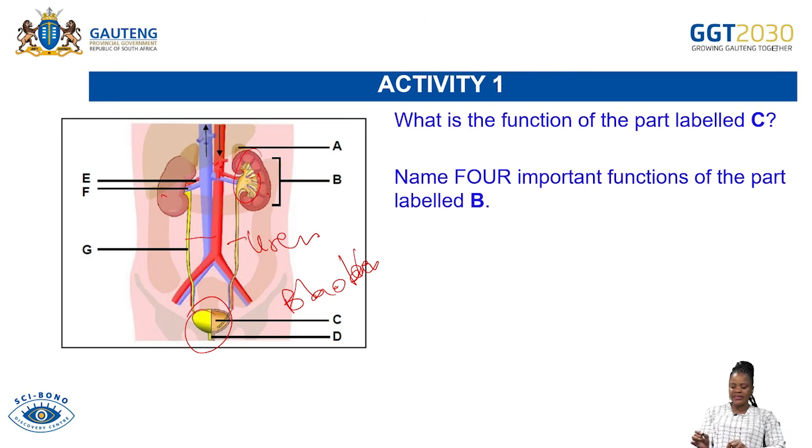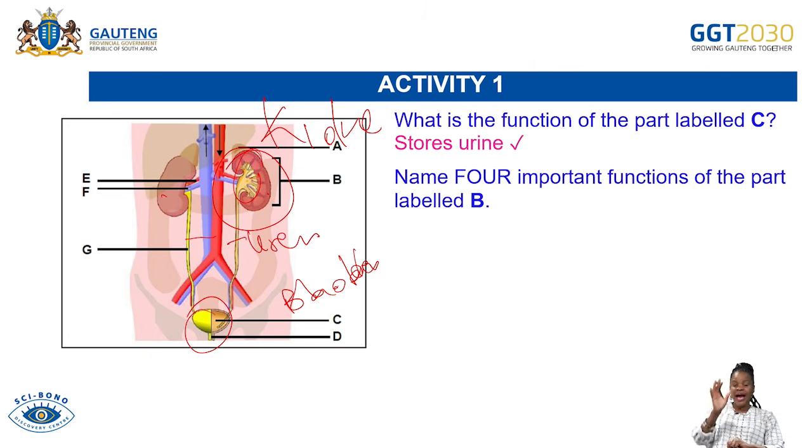So the question says, before I get there, what is the function of C? The function of C is to store urine. That is correct. And then name 4 important functions of part labeled B. What is B? We said B is the kidney. What are the 4 functions of the kidney? What does a kidney do in a human body?